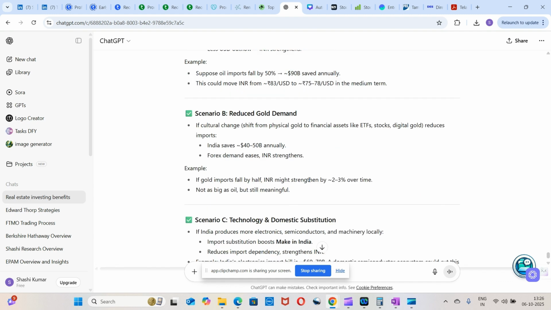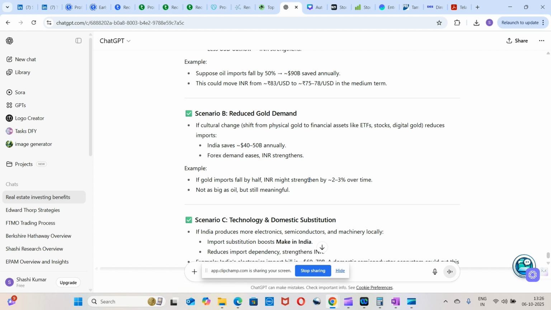Suppose some cultural shift has happened, and people have shifted from investing in physical gold to financial assets like ETFs, stocks, digital gold, or real estate, and that reduces imports. Suppose that happens. It's very unlikely to happen, but if it happens, what happens? Okay, so that's what we are discussing.